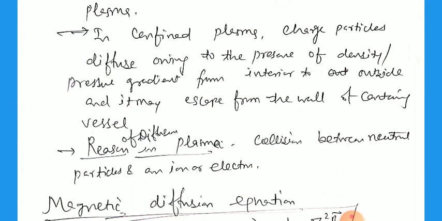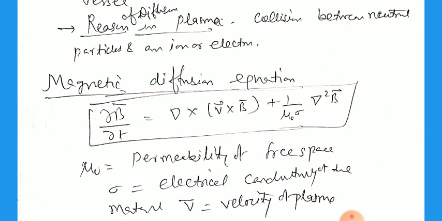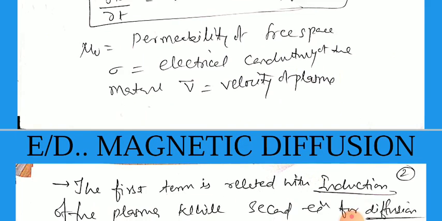Now we switch over to the equation, that is the magnetic diffusion equation. It is del B by del t equals del cross (v cross B) plus 1 divided by mu naught sigma multiplied by del square B, where mu naught is the permeability of free space, sigma is the electrical conductivity, and v is the velocity of the plasma.